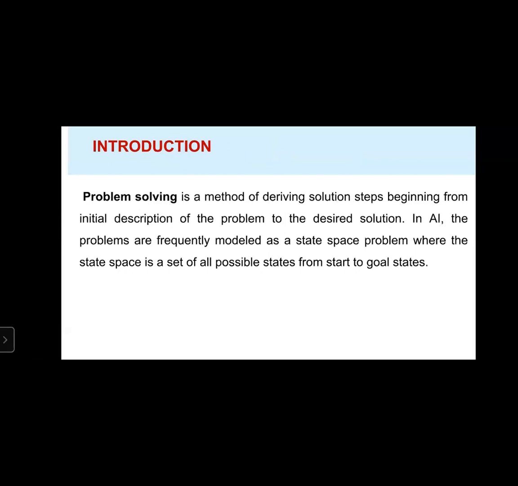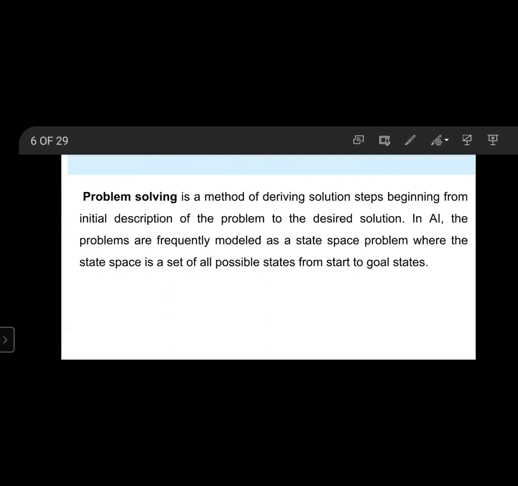Here, the two types of problem solving methods that are generally followed include general purpose and special purpose methods. A general purpose technique is applicable to a wide variety of problems, whereas a special purpose technique is a tailored method made for a particular problem.